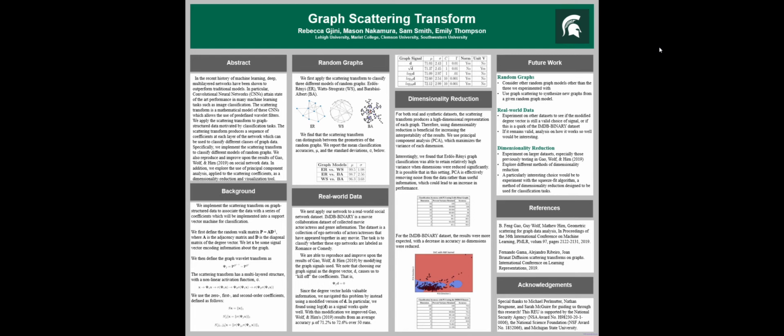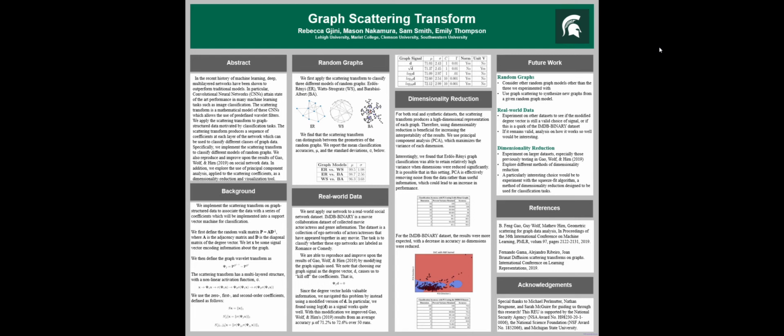Since the degree vector holds valuable information, we navigated this problem by instead using a modified version of the degree vector. In particular, we found that using the logarithm of d as a signal vector works quite well. With this modification, we improved Gao, Wolf, and Hearn's results from an average accuracy of 71.2% to 72.6% over 50 iterations.